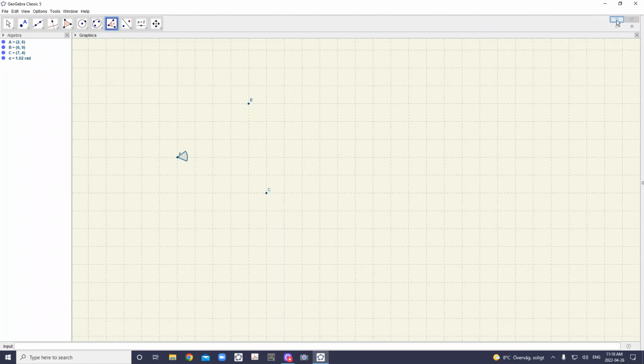Okay. So now if I go back and now I click on B first and then on A and then on C, you see the other angle is now shown. So this is the way that they don't get confused if you want to use this software. And that is actually correct, because I hope that you agree, even if I write A or B without any conventions, it is not clear whether I'm referring to the small one or the larger one.